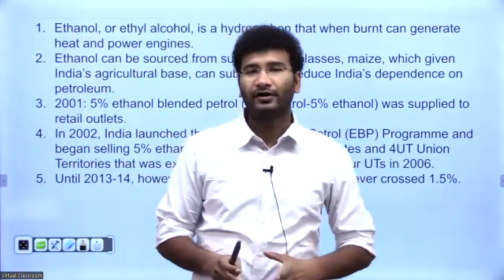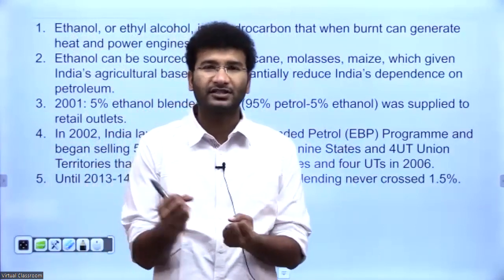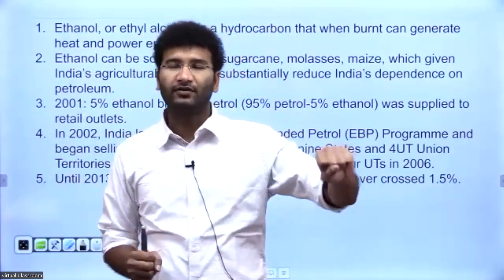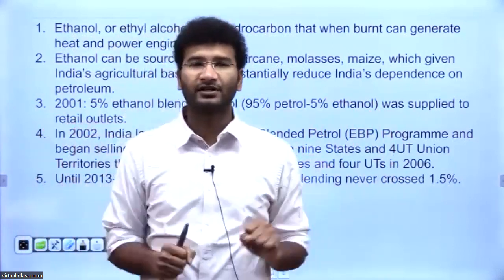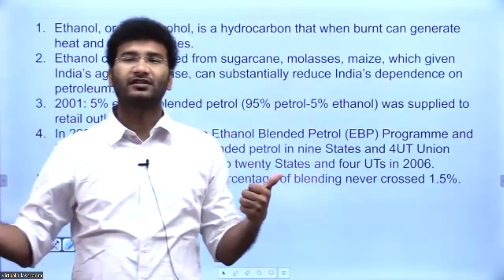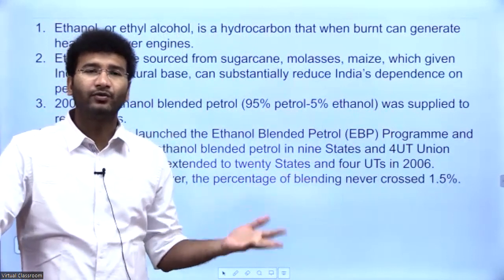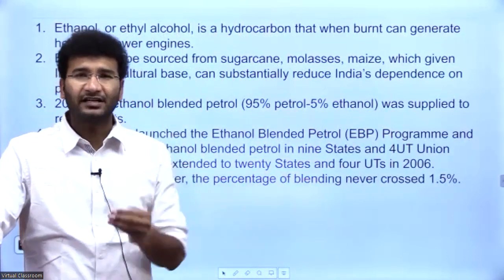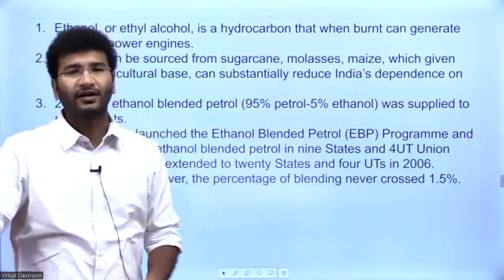I've already told you ethanol is a hydrocarbon. That means these hydrocarbons completely combust as compared to fuel. Fuel is not 100% combustible, but ethanol is 100% combustible. Now ethanol can be sourced from sugarcane, from molasses, from maize and other food based industries, and it can be sustainable if we start to grow these crops on barren lands, right?